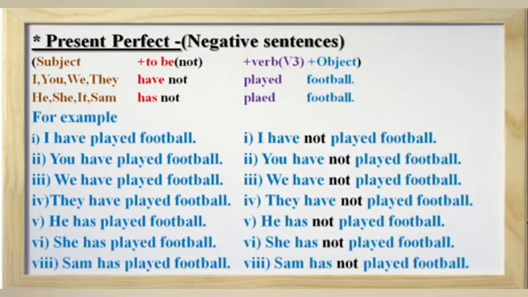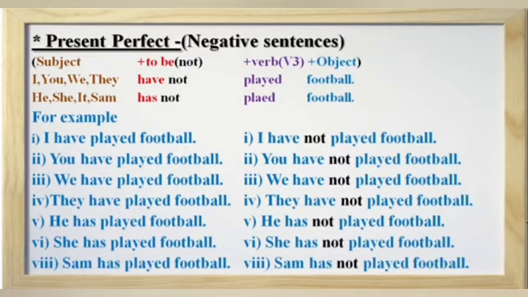Next example, you have played football. Here we use not after helping verb have. So the answer is you have not played football. Next, we have played football. We have not played football. Next, they have played football. They have not played football.